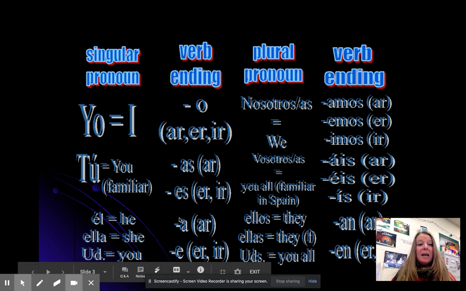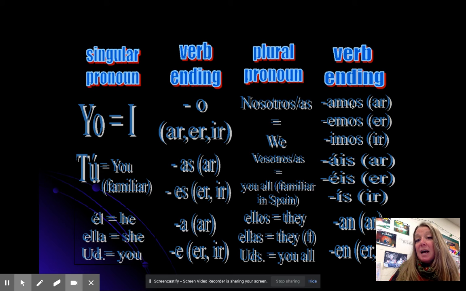Él, ella, usted, a, e. If it's an AR verb, I'm going to take off the AR, add a. If it's an ER or IR verb, I'm going to take off the ER or IR and add e. Nosotros, nosotras. Amos, emos, imos. So if it's an AR, it's amos. ER, take off the ER, add emos. IR, take off the IR and add imos. And again, that is when we is the subject.